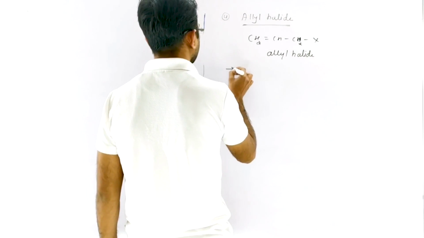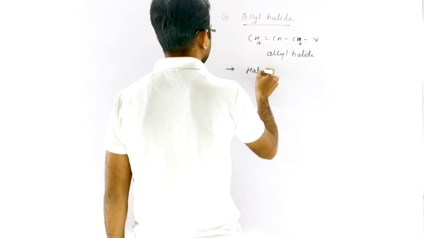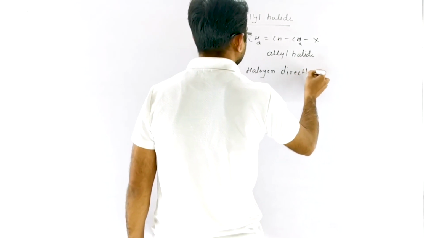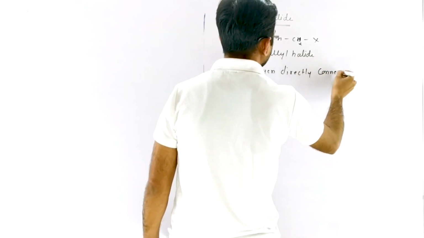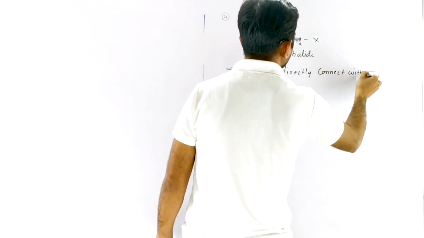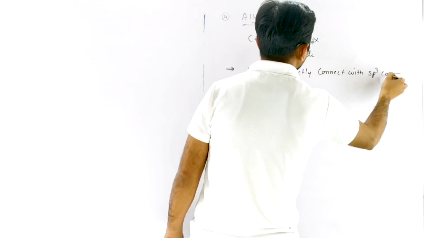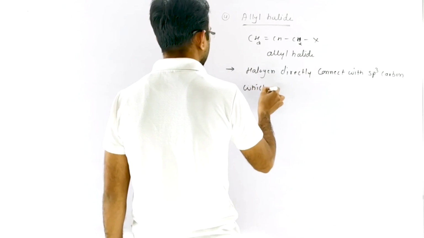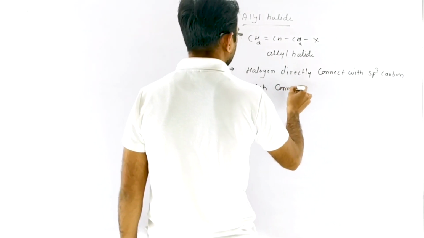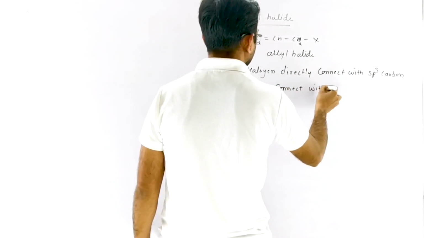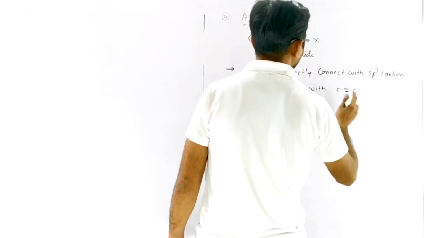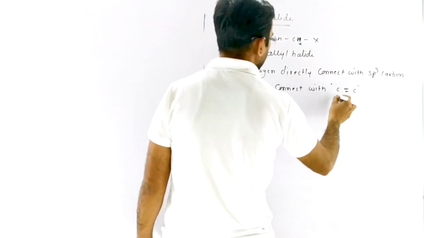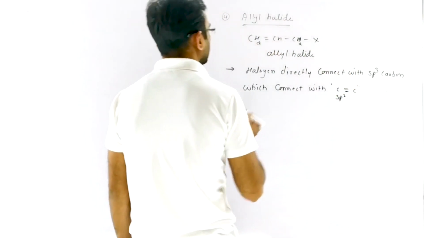So we say that the halogen is directly connected with an sp3 carbon which is connected with a double bonded carbon, or sp2 carbon.